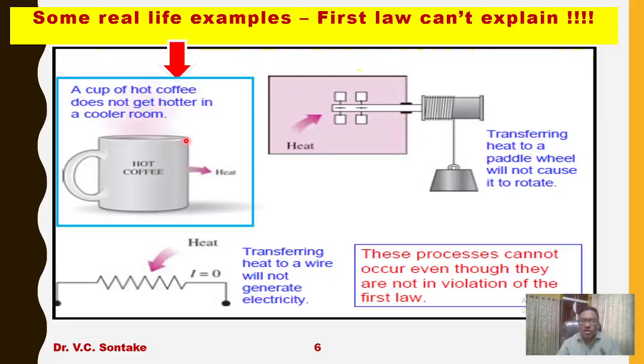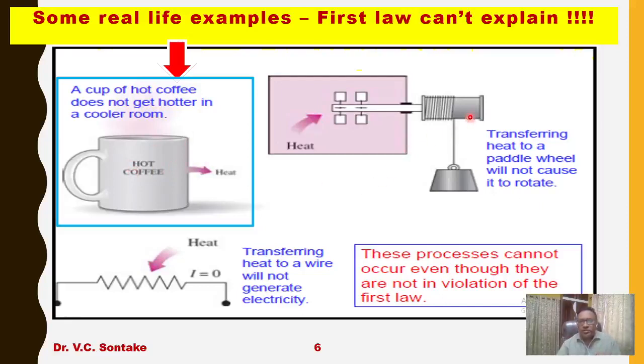So according to the first law, the reverse process must also take place, that is, hot coffee getting further hot in a colder room, because here also some form of energy from the cold room is converted into energy of the hot coffee. So the first law is not able to explain the reverse phenomenon.